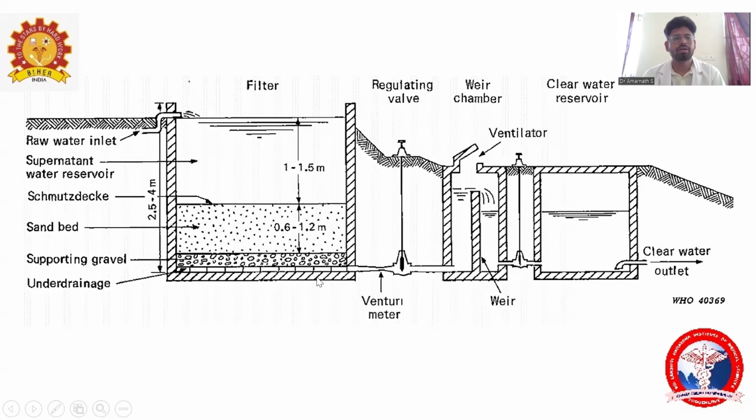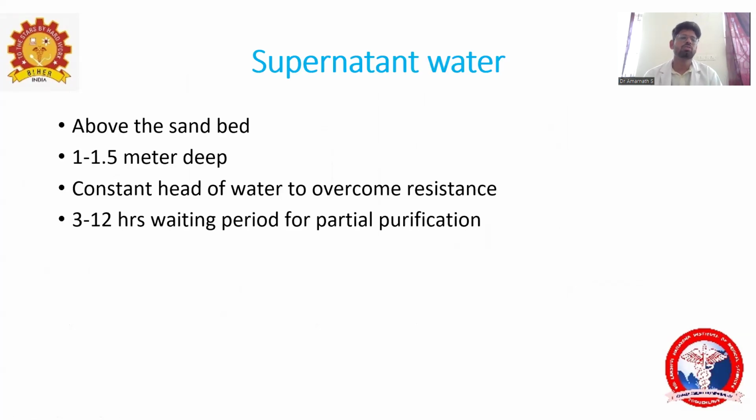We'll see each element in detail. First one is supernatant water. Where will it be present? It will be above the sand bed, 1 to 1.5 meters deep. It will give a constant head of water to overcome the resistance. That is, it will give constant pressure to the sand bed. If you give constant pressure to the sand bed, the filtration will take place through the sand.